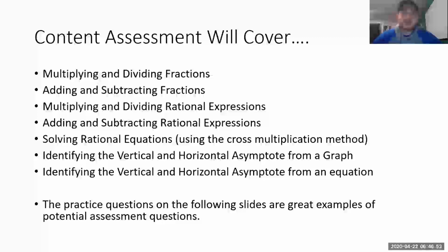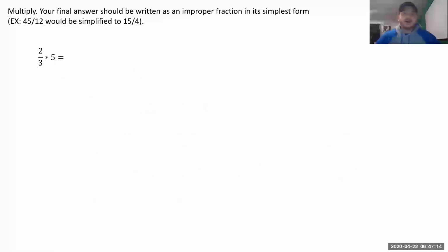Okay. The problems that I'm going to do in these next couple minutes are all great practice questions for the test. If I were you, I would take the practice questions that I give, change up the numbers a little bit, and see if you can still solve those problems. If you can still solve them, then you're going to be good to go for the test, which again is on Friday. All right, so let's get into it.